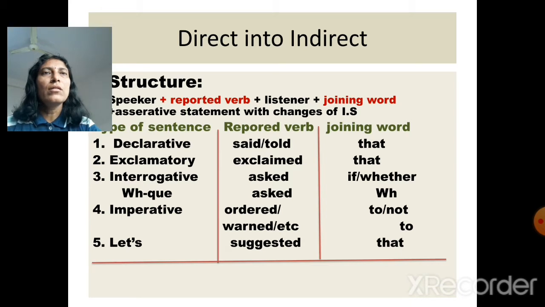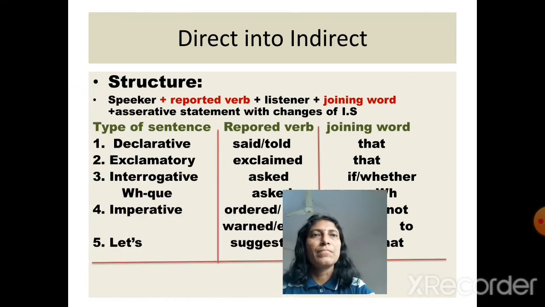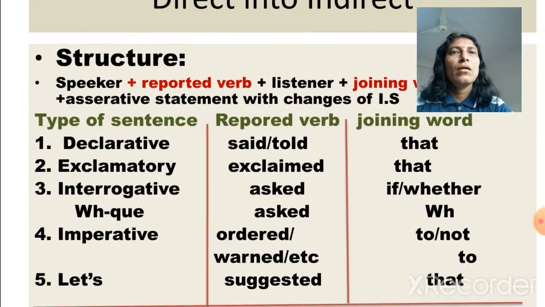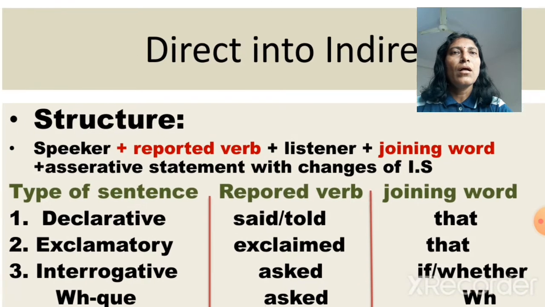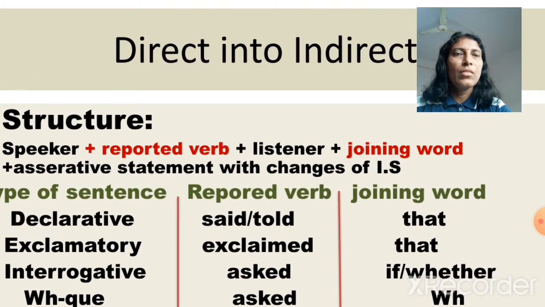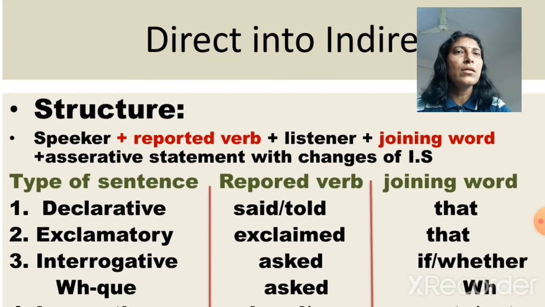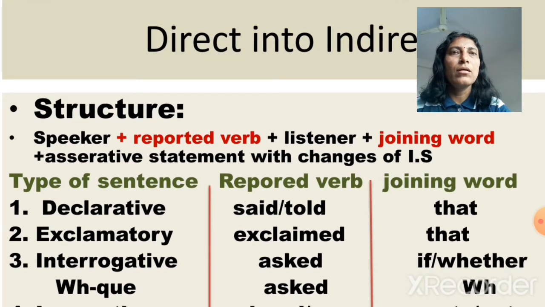Now, how can we turn direct sentences into indirect ones? We'll remember one structure. At the beginning, we take the speaker, then the reported verb, then if the sentence has a listener, I will take the listener, and the sentence in inverted commas I will join with a particular joining word, and I will turn the sentence in inverted commas into an assertive statement with all the required changes of indirect speech.